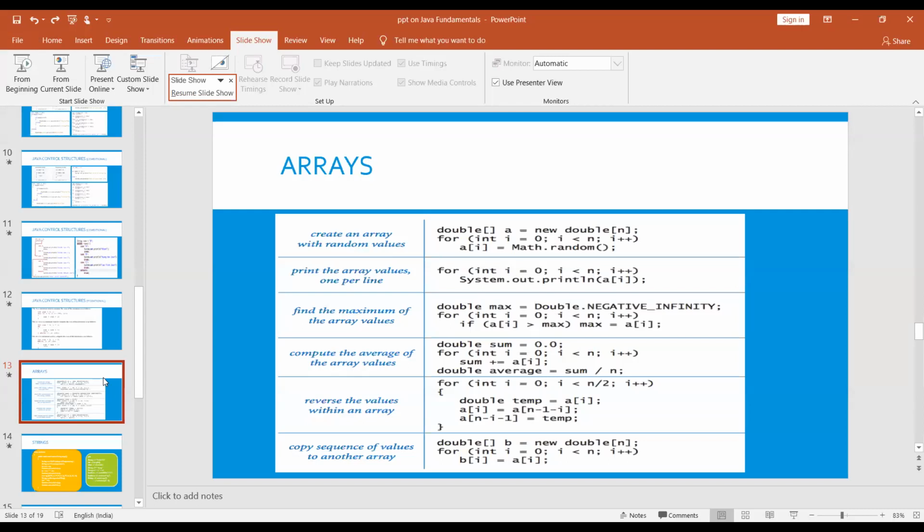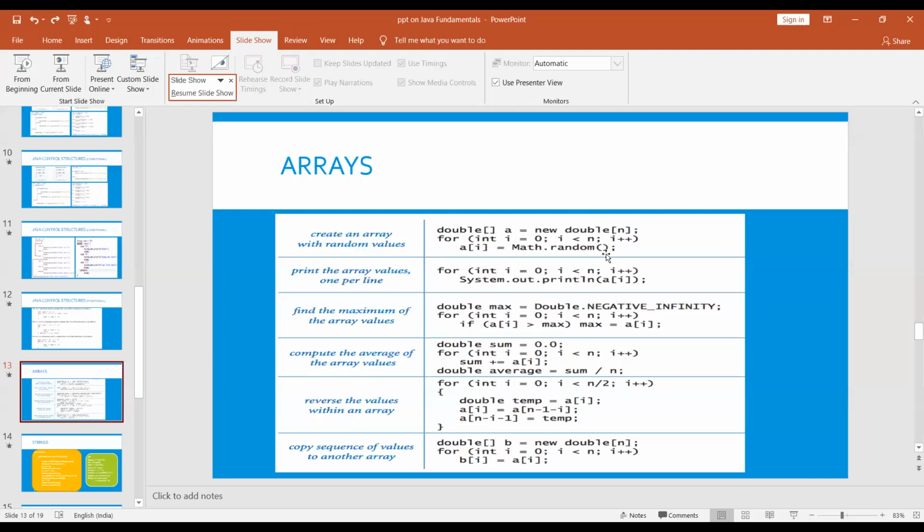Okay, this is the simple syntax to know how to declare an array in Java. If you want to know, please note it. Here for generating the random variables, I use the math library, math.random. Here we need to import the math library. After importing the math library, then only you can execute the math.random function.